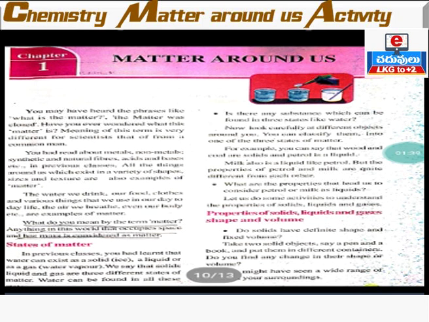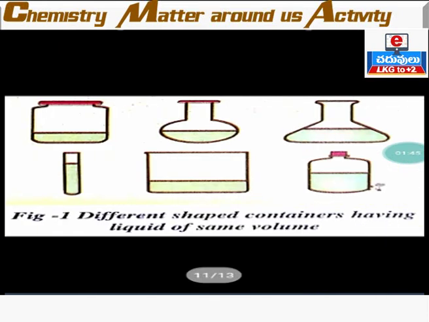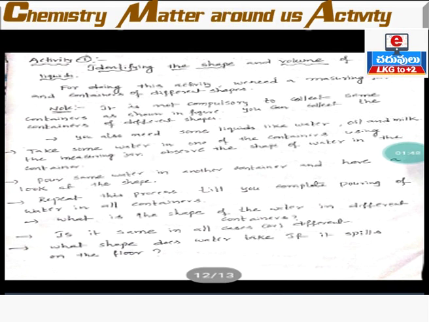Even though when you put solid objects in different containers, they have definite shape and definite volume. They have own shape and own volume. Clear? Imagine that when you are dropping pen or pencil or book on the floor, they do not flow from one place to another place. They remain rigid. Generally solids are rigid. They remain rigid and they occupy some space. When any solid object is thrown, it occupies some space. So we can say that solids have definite volume and definite shape. Clear? So this is very clear.